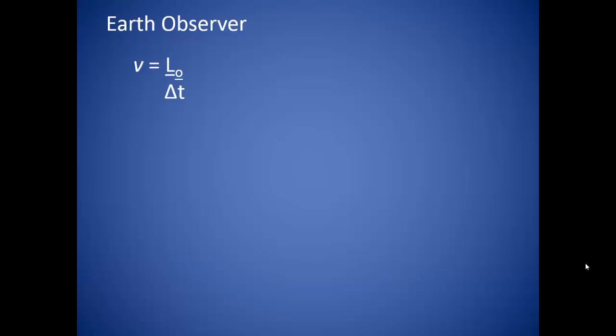So the observer on Earth can determine the velocity of the spaceship by taking his measured distance to the star and dividing it by the time he measures the spaceship is gone. L0 represents the distance that is measured by the Earth observer, and delta t represents the time he measures. Since time is what is changing for the observer in the spaceship, we can rearrange this expression to solve for the change in time.